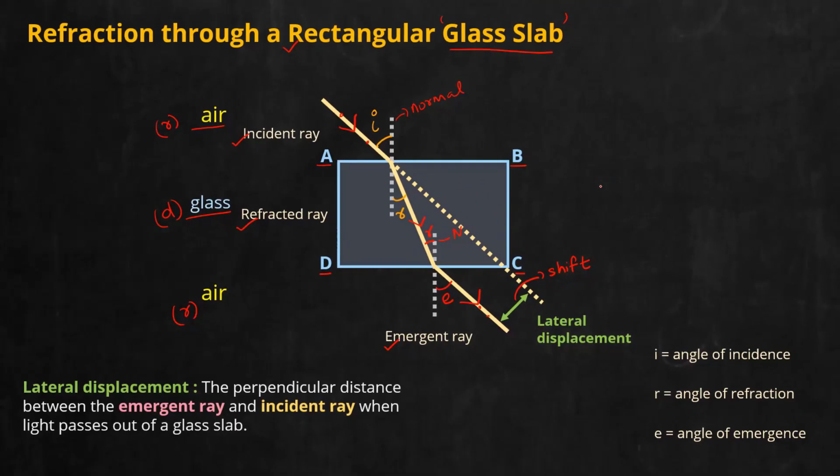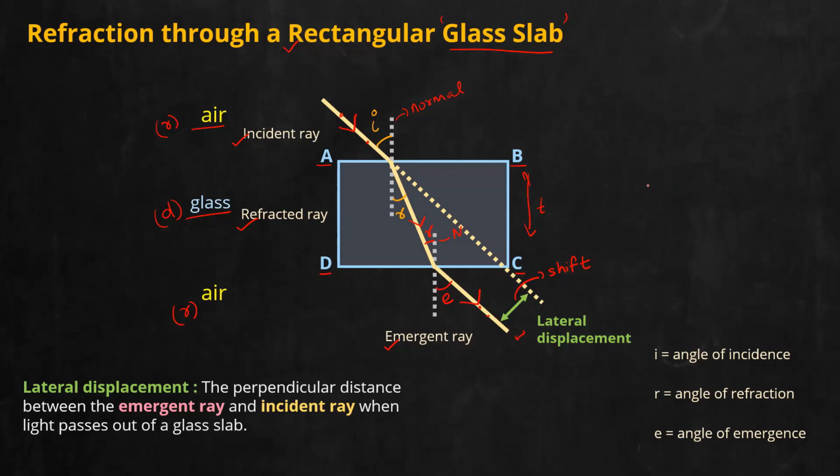Imagine different cases. What happens if the glass slab is very thin? Here I have taken this. This is the thickness of the glass slab. Fine. Imagine if I take a glass slab of very low thickness. What will happen? This lateral shift will reduce considerably and almost appear to be straight. So that is an approximation you can make. As this thickness gets lower and lower, lateral displacement gets lower.